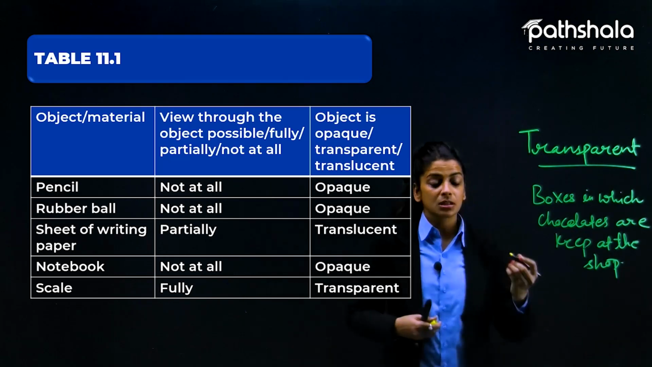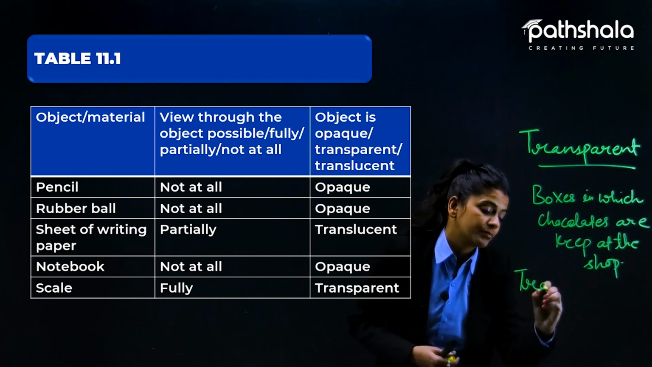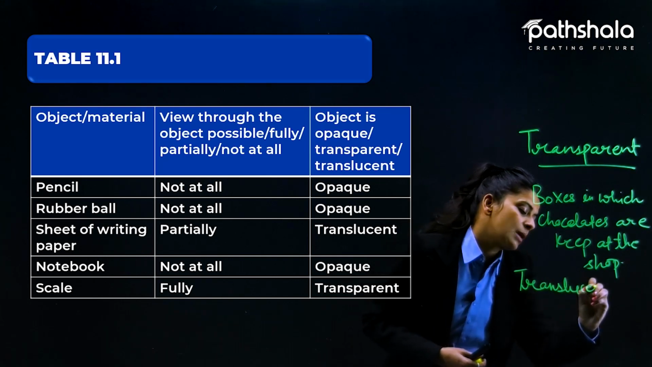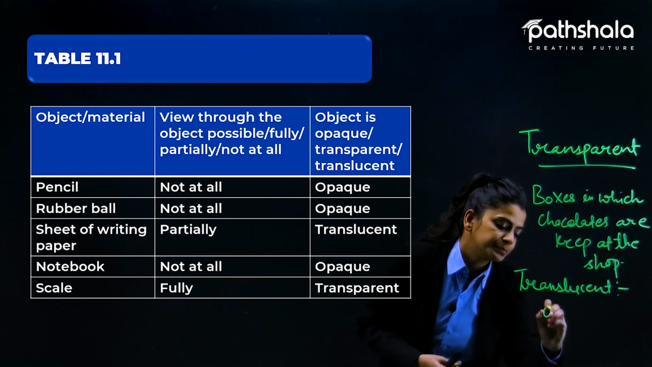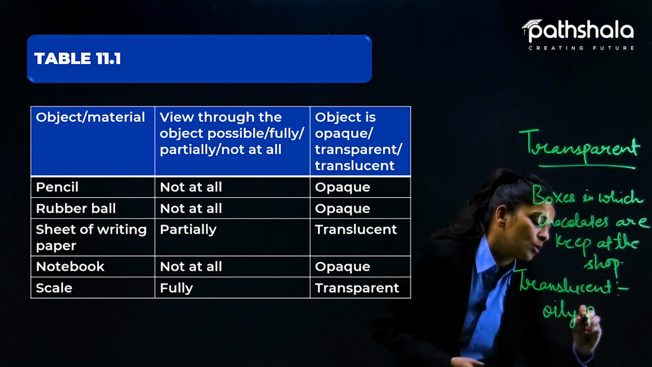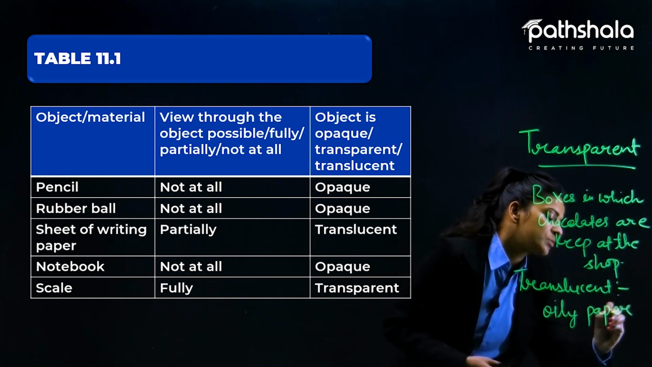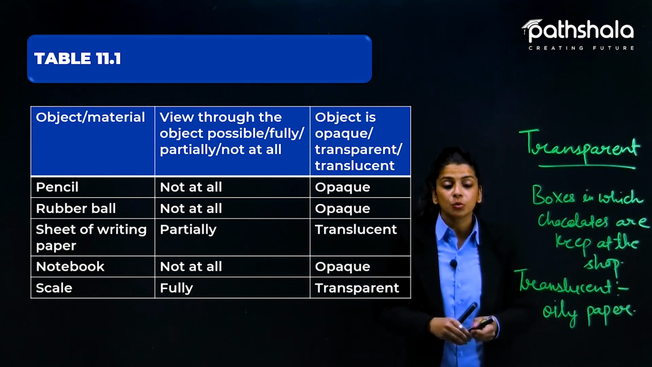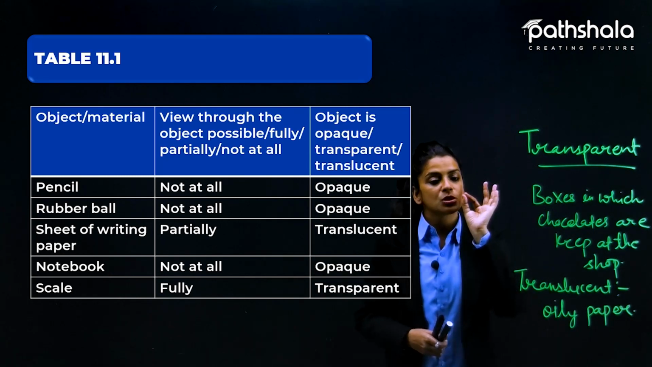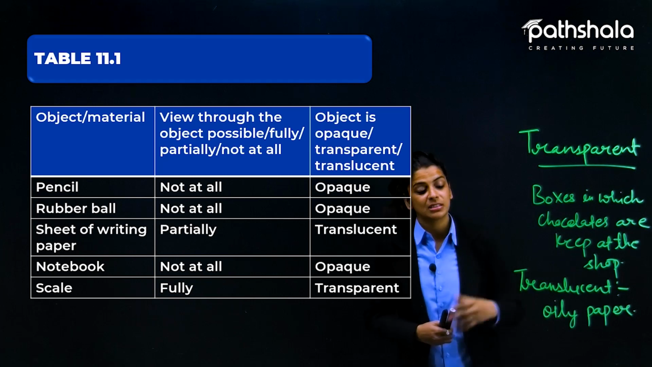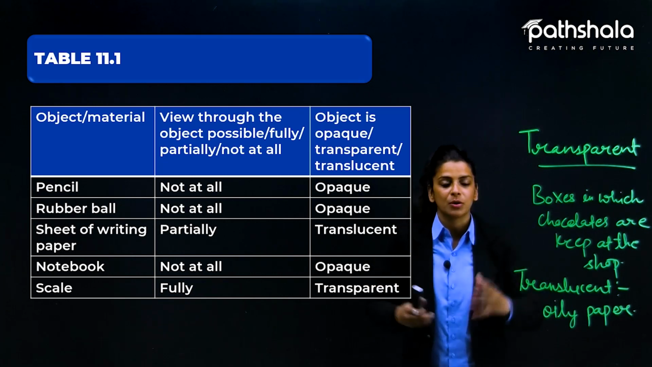Yes, what example can we have for translucent? An example of translucent can be oily paper. Oily paper is also one of the examples of translucent objects. Because if you try to look through oily paper, you will be able to see only the minimum amount of light passing through it, but not the whole amount of light.